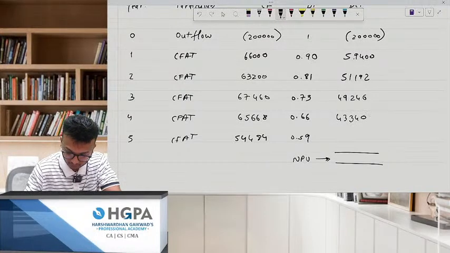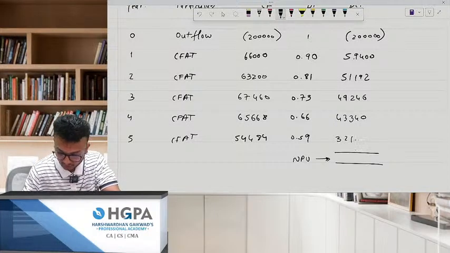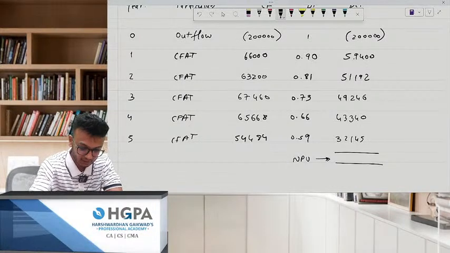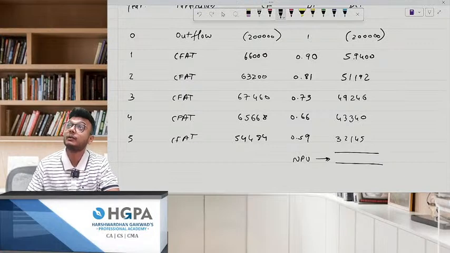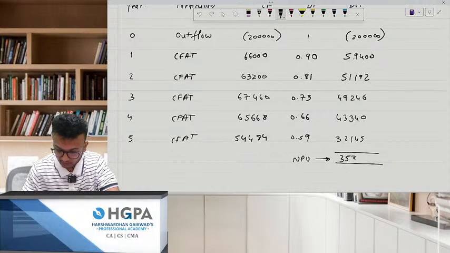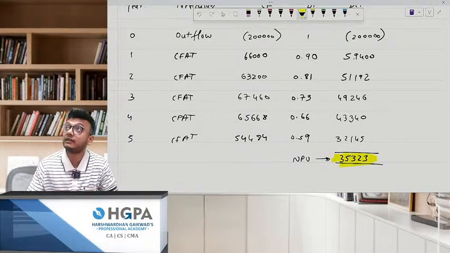43,340, 54,484 into 0.59. How much is this? 32,145. 59,400 plus 51,192 plus 49,246 plus 43,340 and 32,145. Okay, minus 2 lakhs, 35,323. No problem. And if you're wondering, sir, obviously even my answer is in 35,000, even her answer is in 35,000.